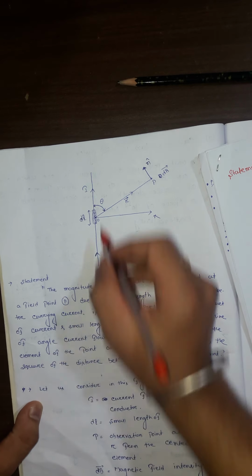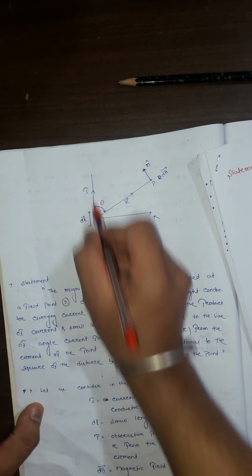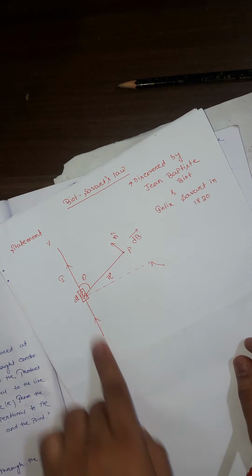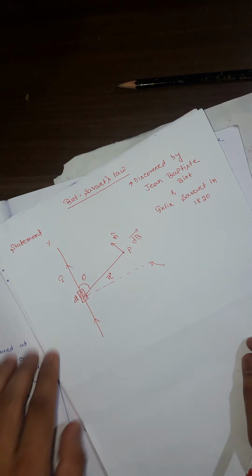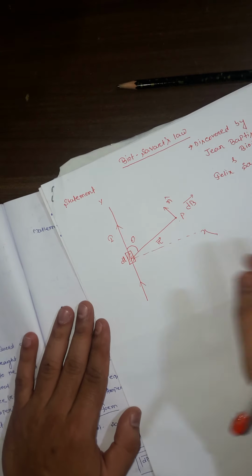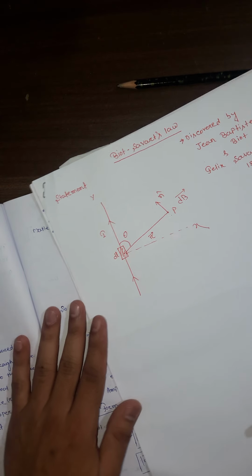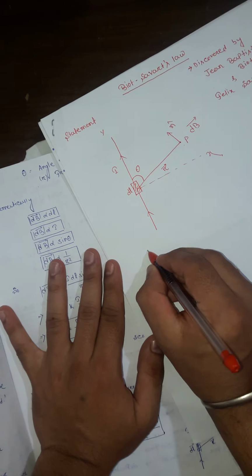It means when current flows in a straight conductor, we find the magnetic field, which mathematically we denote as dB.